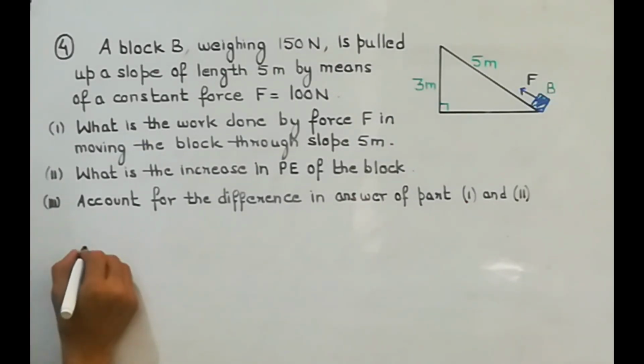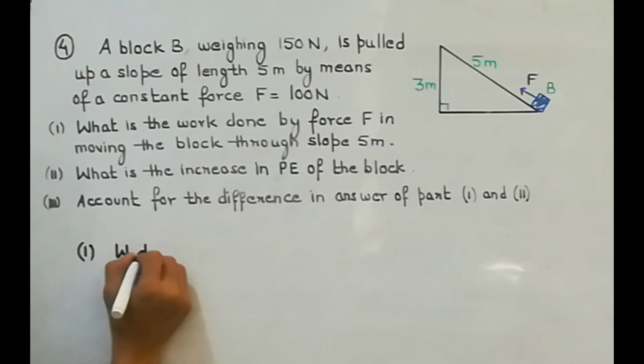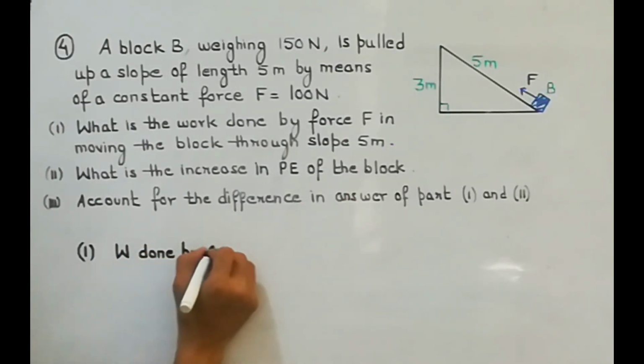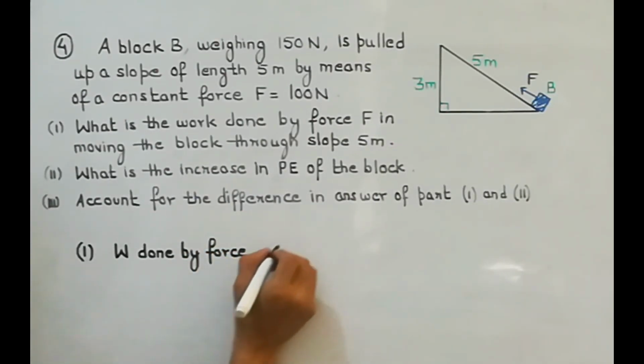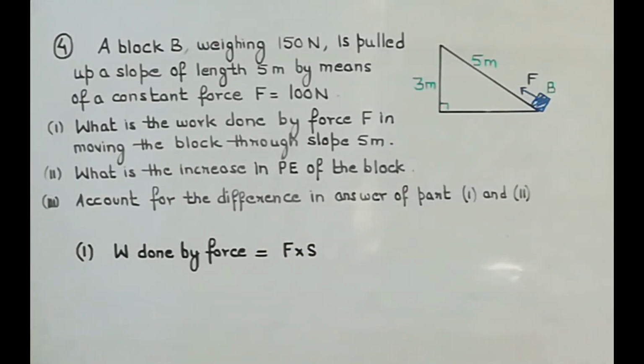So work done by force is F into S. Both you can see force and displacement are in the same direction.